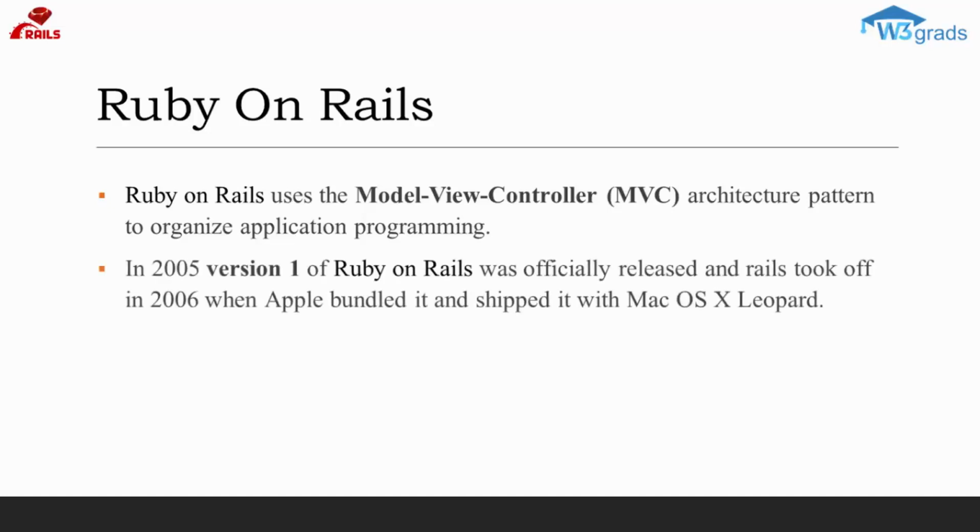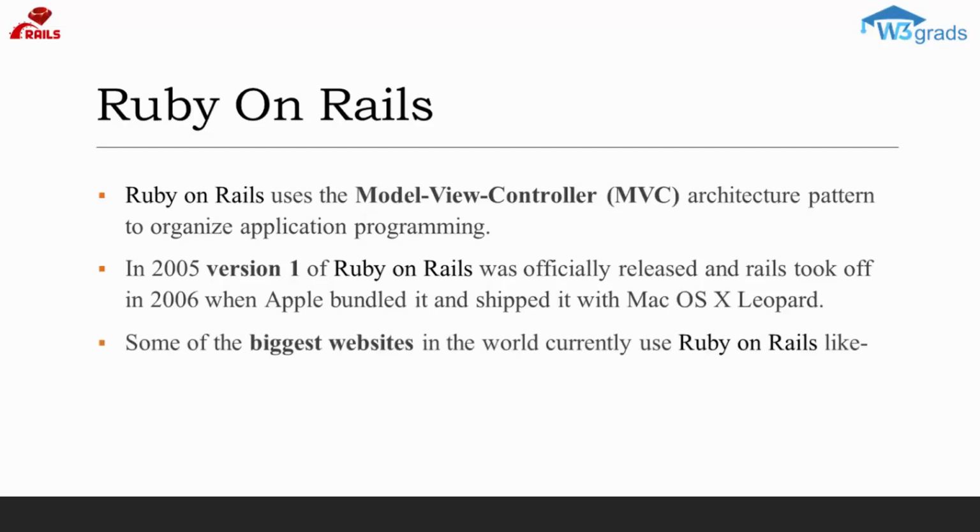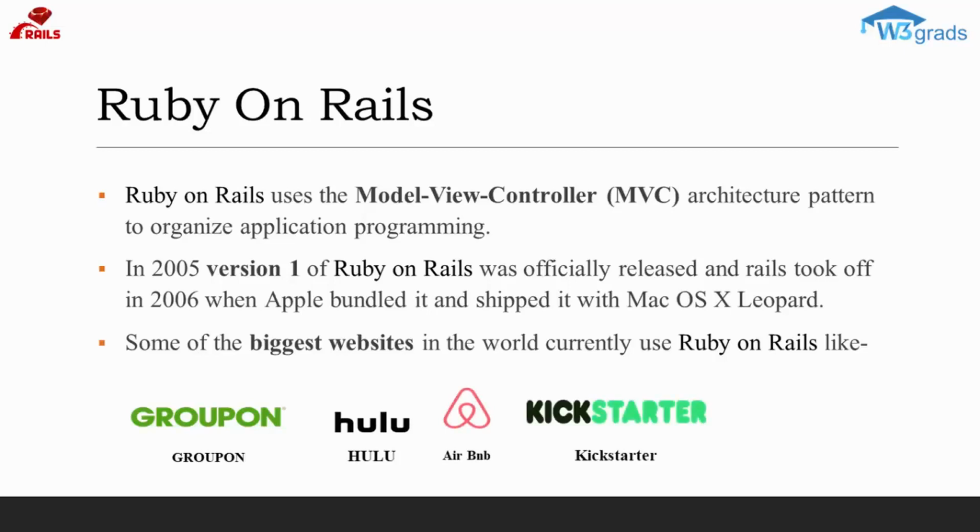In 2005 version 1 of Ruby on Rails was officially released, and Rails took off in 2006 when Apple bundled it and shipped it with Mac OS X Leopard. Some of the biggest websites in the world currently use Ruby on Rails, sites like Hulu, Groupon, SoundCloud, Airbnb, Codecademy, Kickstarter, and Indiegogo. Twitter was the first famous website to use Ruby on Rails.